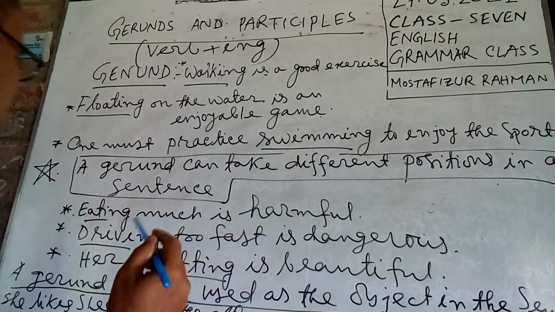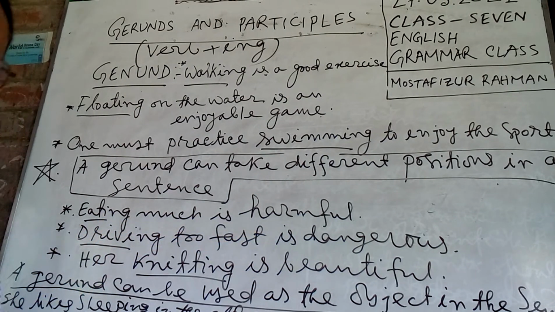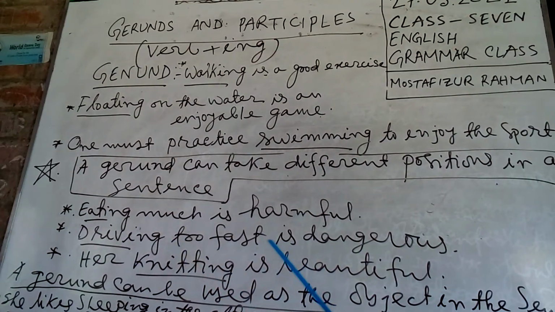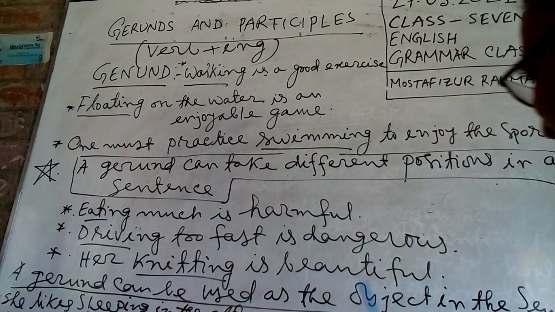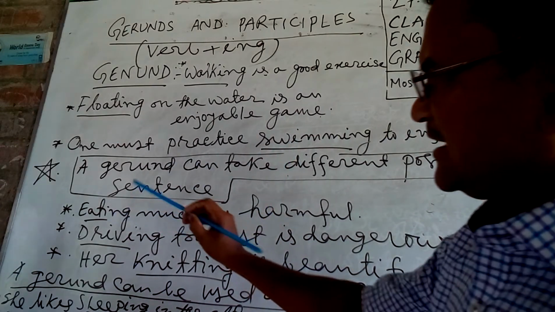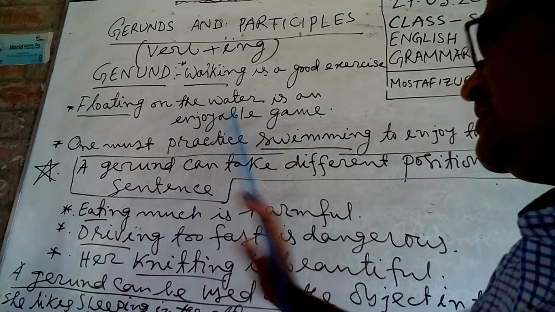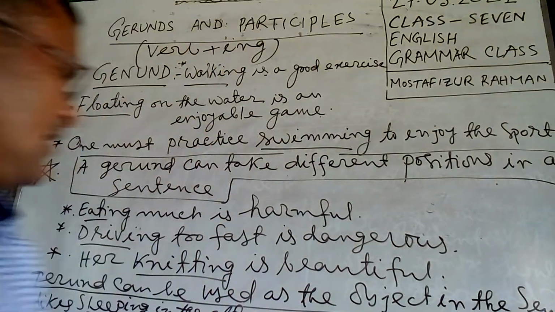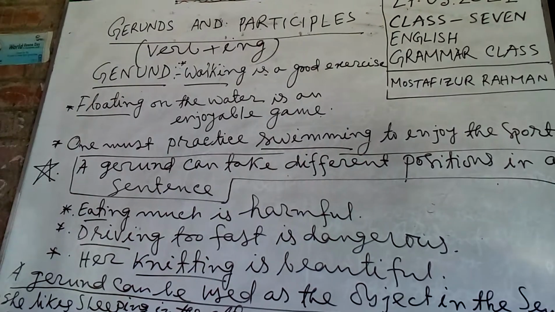Dear students, here are examples for you. Eating much is harmful. Drinking too fast is dangerous. Her knitting is beautiful. Here you see eating, drinking, knitting. Here gerunds are used as subject. On the other hand, a gerund can be used as the object in the sentence.